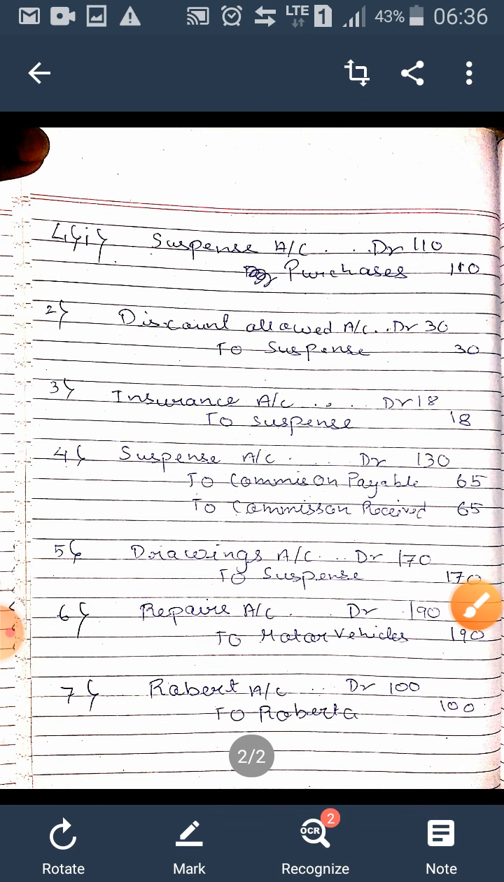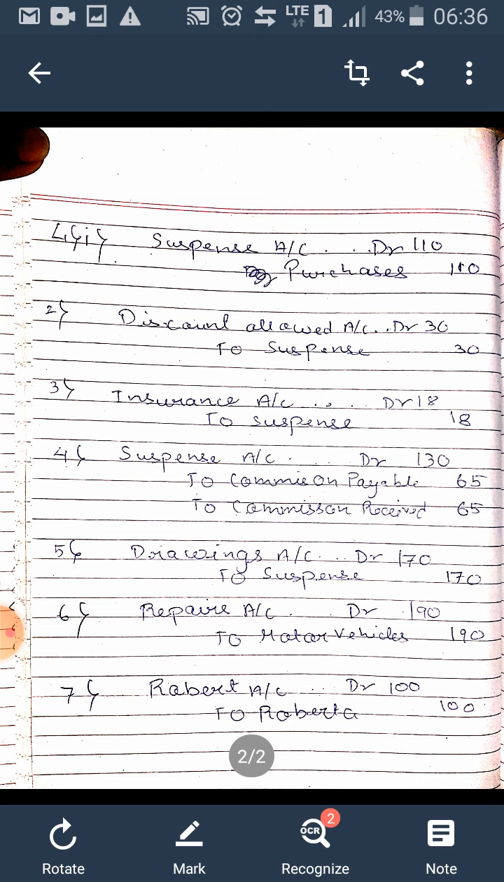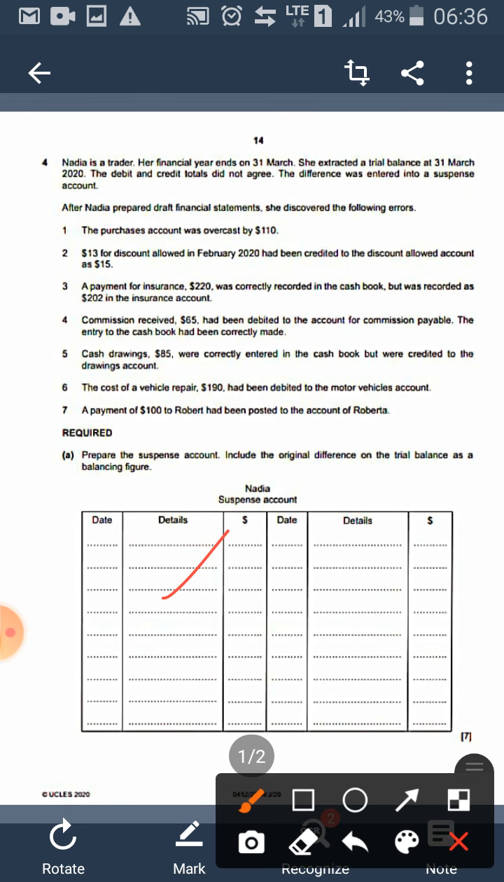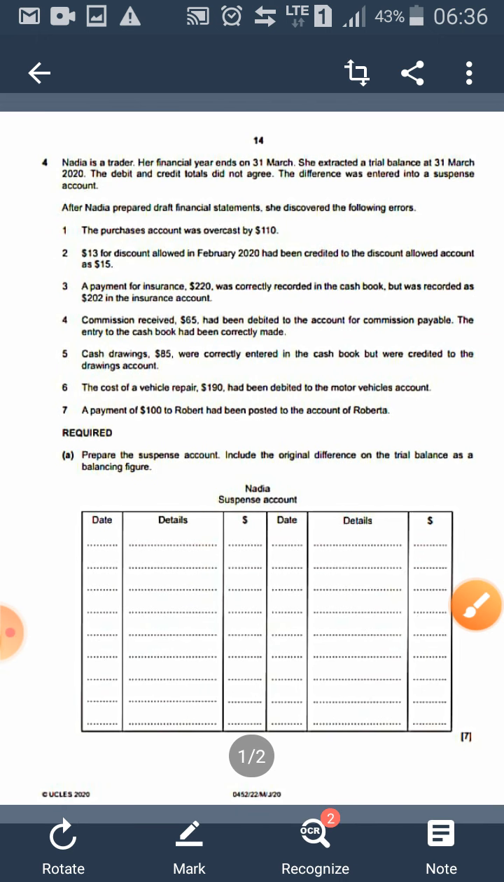Just like that, you keep on posting. Here these two things have been credited, so we will write it on the debit side as commission payable and commission received. And just like that, you'll post drawings as well on the credit side because it has been debited. And these two won't go to the suspense account because suspense account is not there. And then you will find the balance, and that's what you're supposed to do.